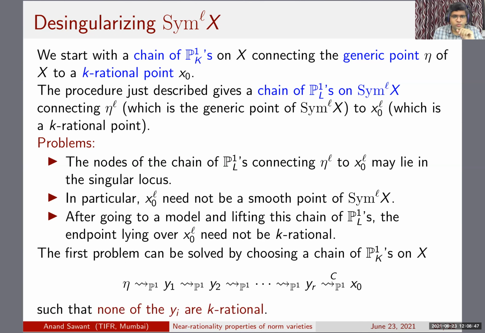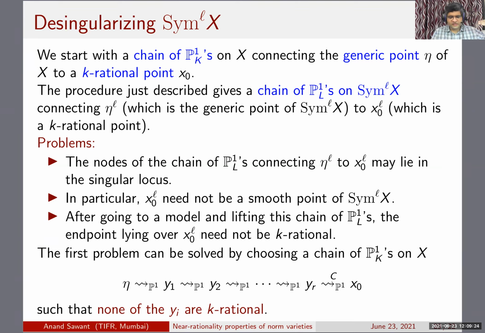So I'm going to write this chain of P1s by this representative picture. I'm calling these nodes y1, y2 up to yr. So this just means that the first P1 maps 0 to eta and 1 to y1, and so on and so forth. The next P1 maps 0 to y1 and 1 to y2, and so on. Now eta is positive dimensional, it's the generic point, and x naught is K-rational. Some of the in-between points are going to be positive dimensional, or some are going to be K-rational. So now the trick is that